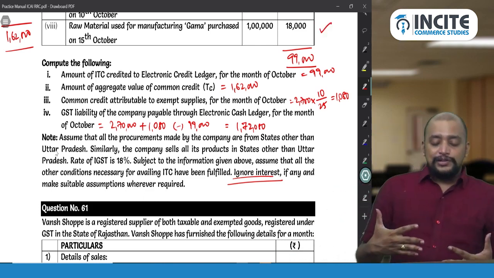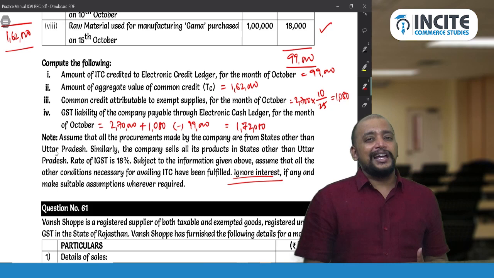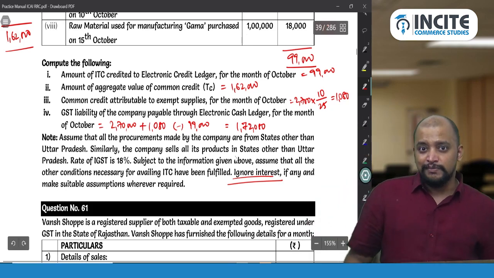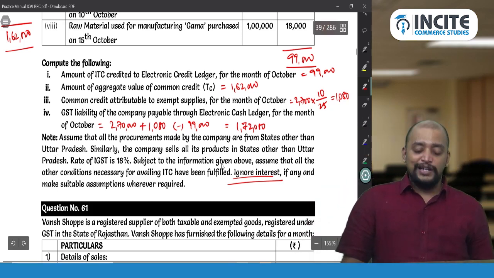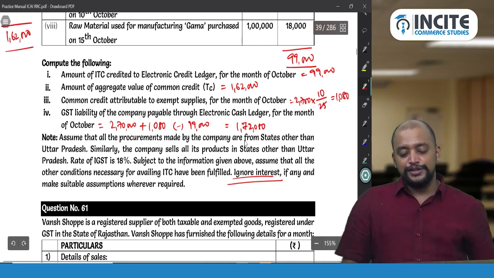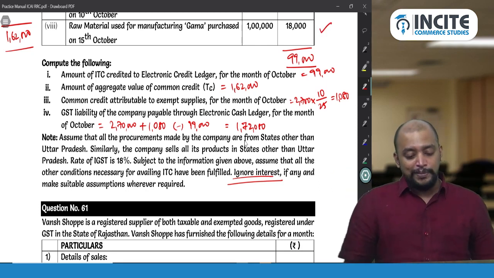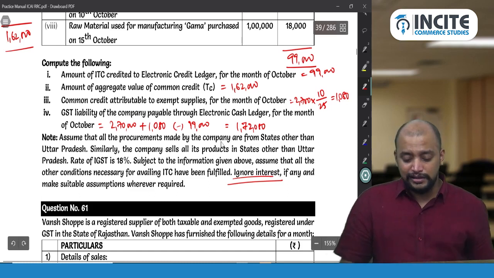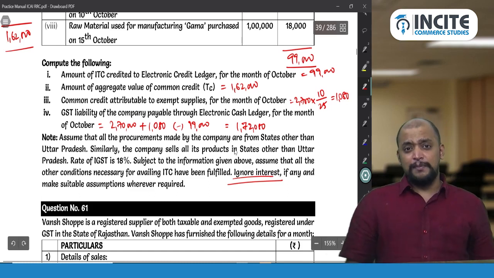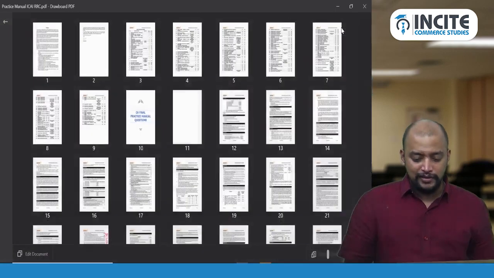Okay, so this is how we need to do. You don't do it machinery wise. So we have to do it this way. So this is the process, or this is the procedure you need to follow. So that will be the answer that you will be getting. So this is completely application of Rule 43.